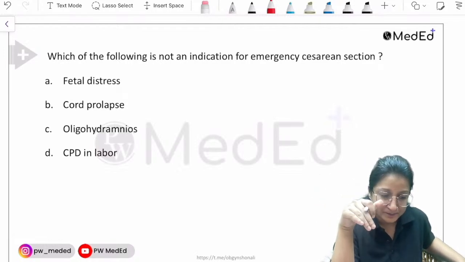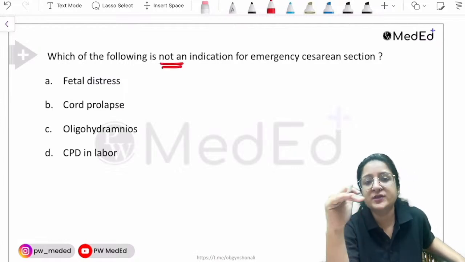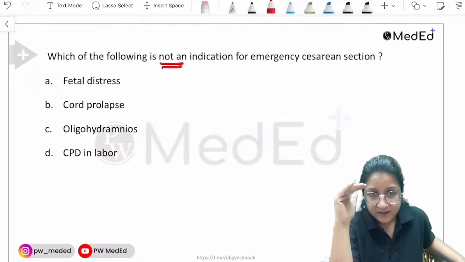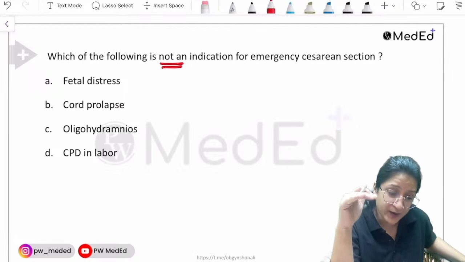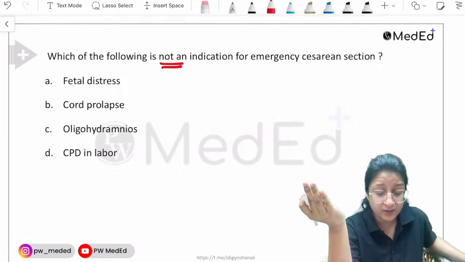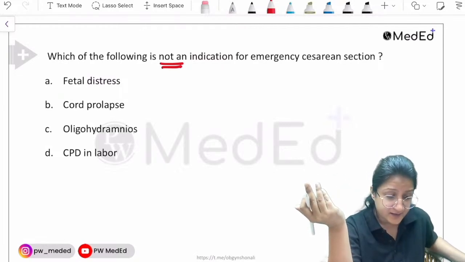So think logically. Which of the following is not an indication for emergency cesarean section? Now think logically. Fetal distress, will you do an emergency cesarean section? Cord prolapse, will you do an emergency cesarean section? Oligohydramnios, will you do an emergency cesarean section? Or CPD in labor, will you do an emergency cesarean section?